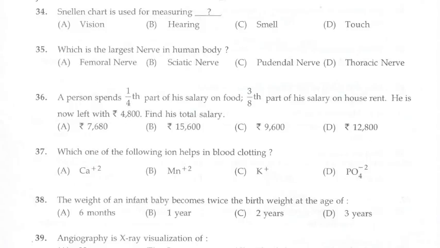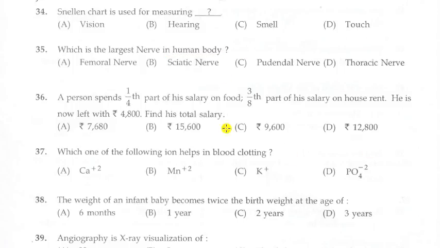Next question. Snellen's chart is used for measuring: A. Vision, B. Hearing, C. Smell, D. Touch. Answer is A, vision. Snellen's chart is used for measuring vision. Next question. Which is the largest nerve in the human body? Options: A. Femoral nerve, B. Sciatic nerve, C. Pudendal nerve, D. Thoracic nerve. Answer is B, sciatic nerve.